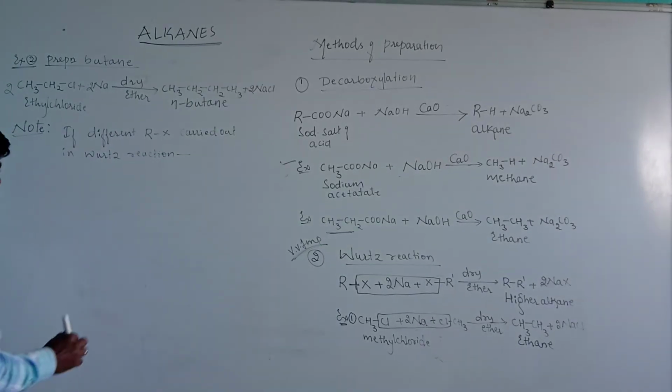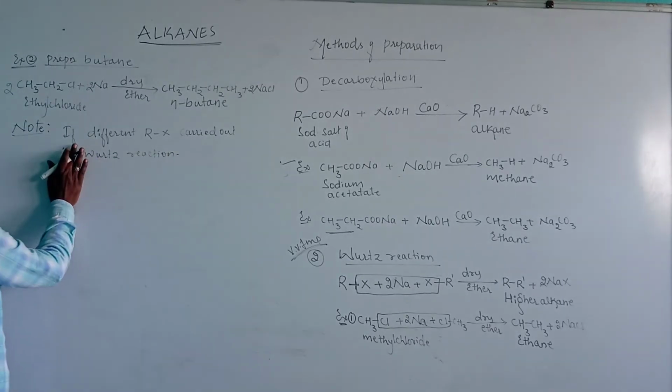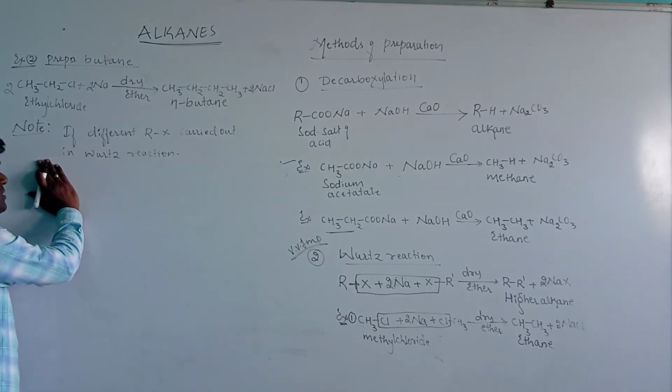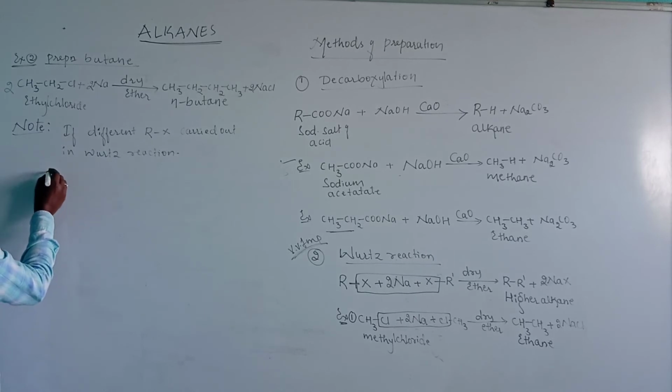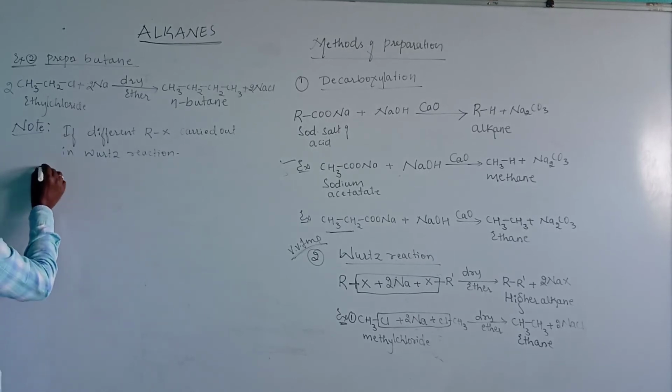Let us see what happens. Consider an example where methyl chloride and ethyl chloride react with the sodium metal in the Wurtz reaction.